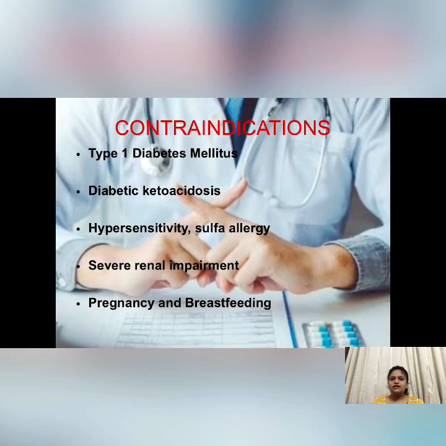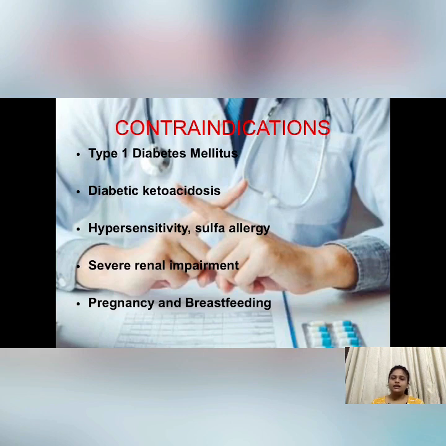Then severe renal impairment, because the drug is metabolized in the liver and it is excreted unchanged in urine, so its excretion will decrease, which will lead to hypoglycemia. And pregnancy and breastfeeding, because this drug can easily pass through the placenta or through milk while breastfeeding and enter the fetus and then cause hypoglycemia in the baby or birth defects. Then the cautions. In such conditions we have to use this drug cautiously, or we can use any alternatives present.